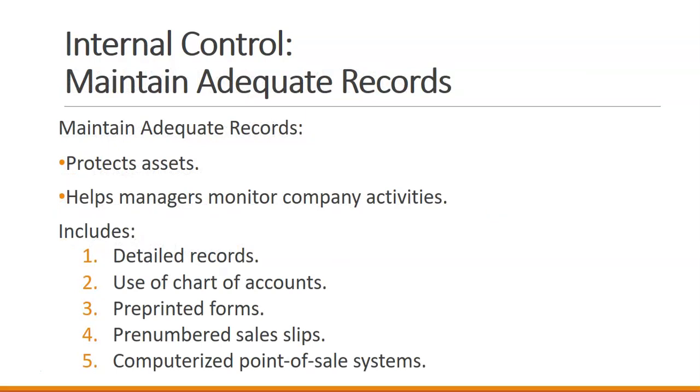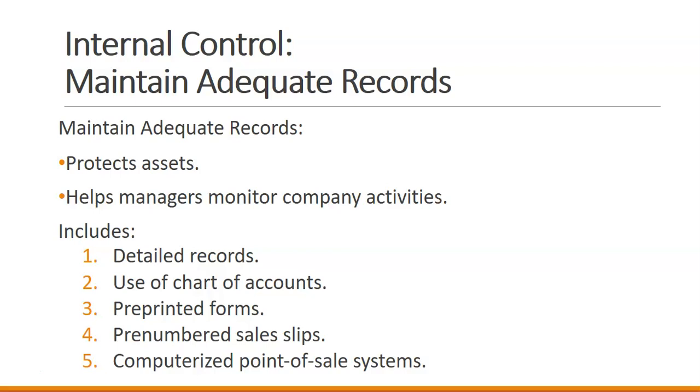Maintaining adequate records. This helps us monitor our activities and protect our assets. One of the things that we can have with maintaining adequate records is making sure that we have pre-numbered sales slips, pre-printed forms, and computerized point of sale systems. So it's more difficult to commit fraud when we have these mechanisms in place.